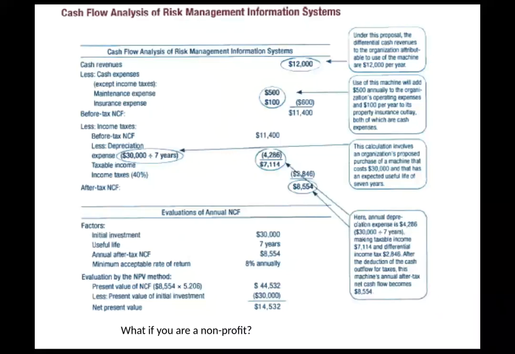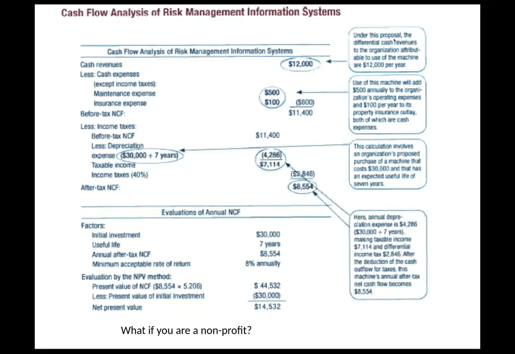This is where people get scared, when they see this in the textbook: the cash flow analysis of a risk management information system. The good news on the exam is that you're only going to have to figure out the top part or the bottom part. You're not going to have to do everything in one question, because they're looking to see if you understand the steps, at least each element of it. So you're not going to have questions that build upon each other. They're going to stand alone, where you'll have maybe this bottom part, some information, and you'll have to figure out the net present value.